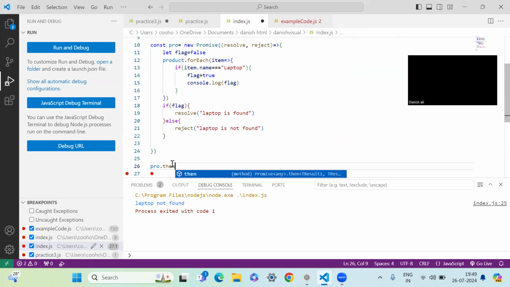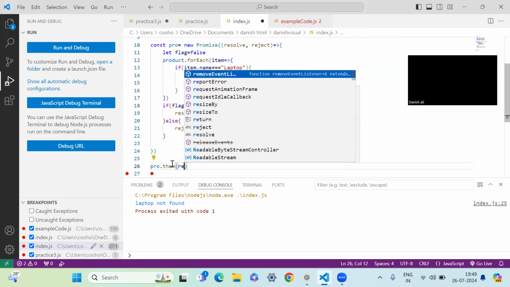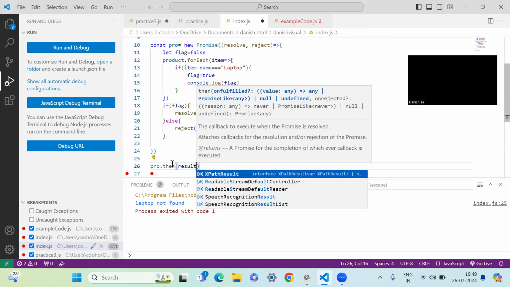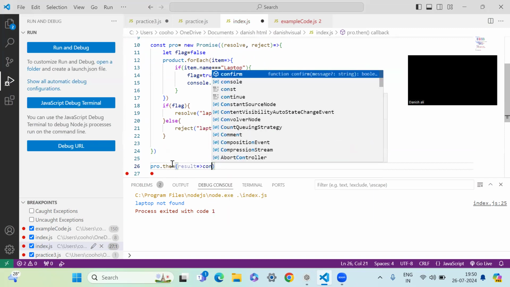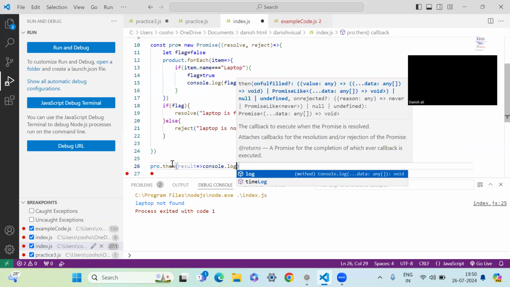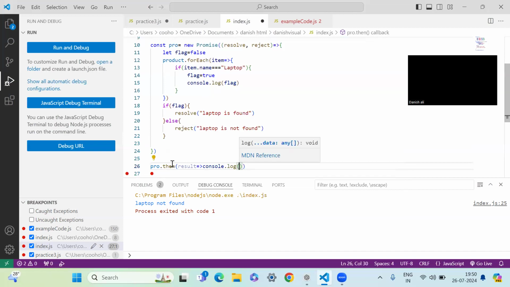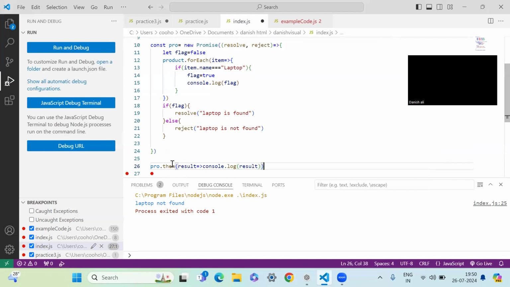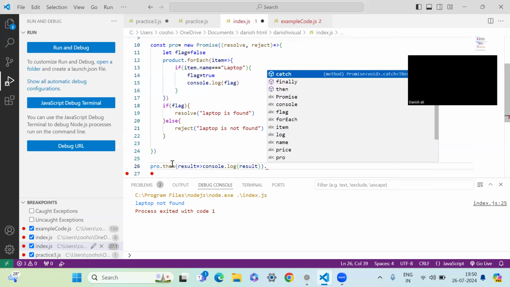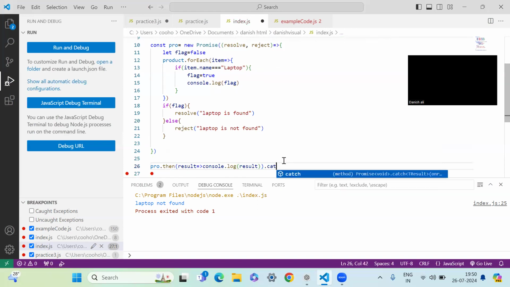Then we're going to use a result that we get, and the result will give us the console log, and we can log the result, whatever the result is, whether it's found or not. With the chaining method, we can go for a catch as well.